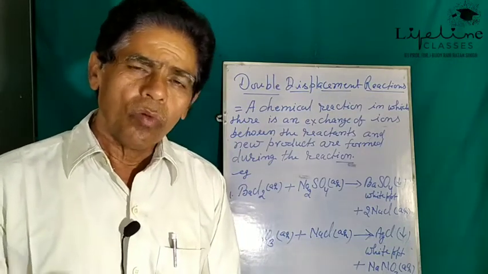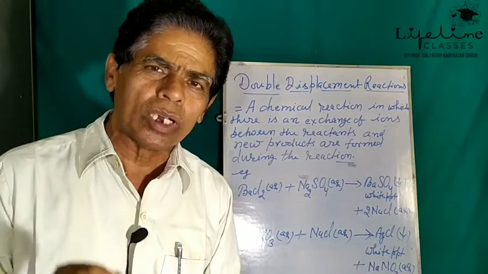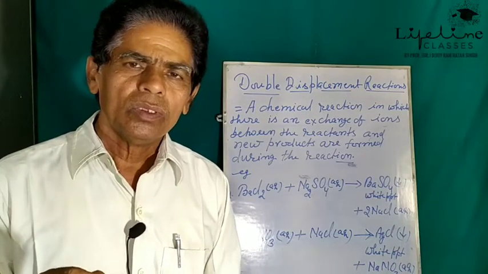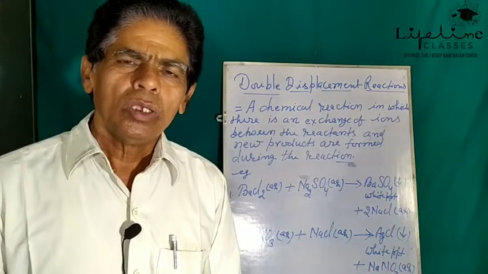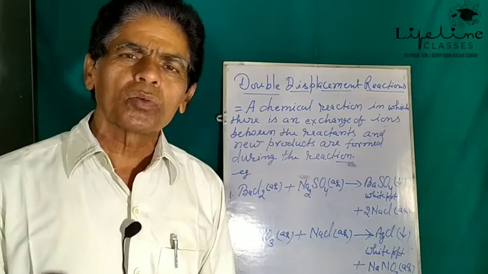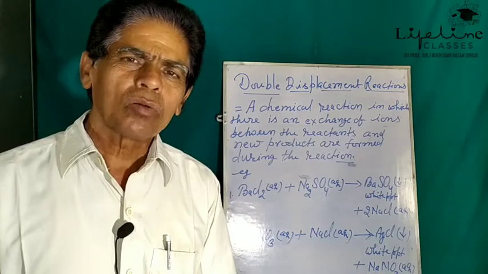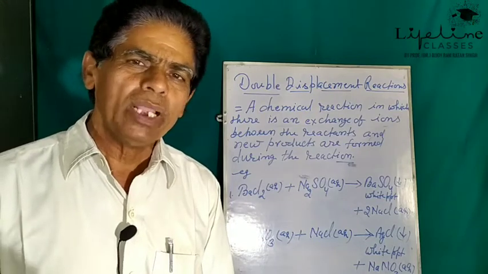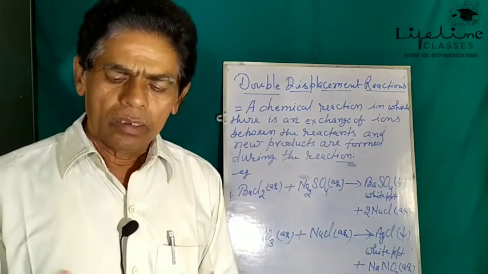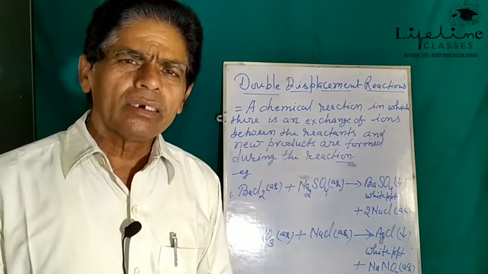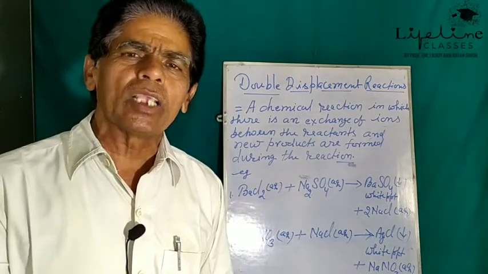When one solution is added to another, means suppose that an aqueous solution of sodium sulfate is added to the aqueous solution of barium chloride, a white curdy precipitate appears.